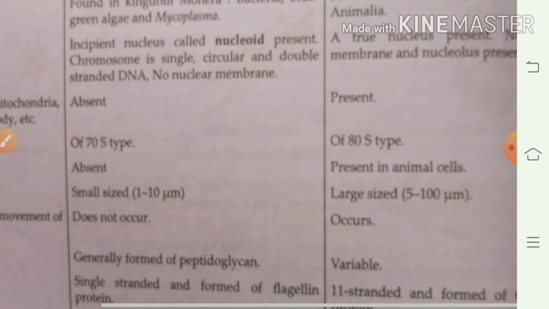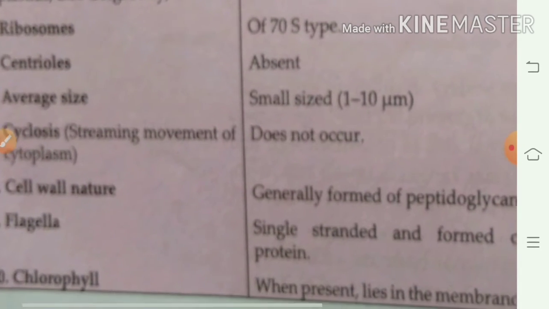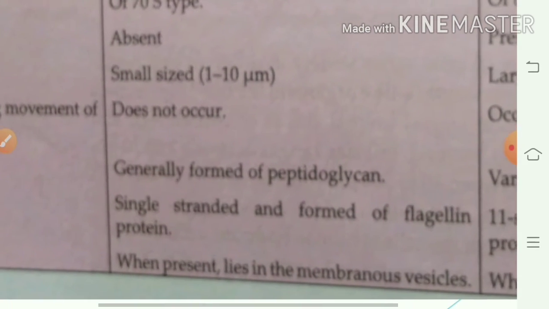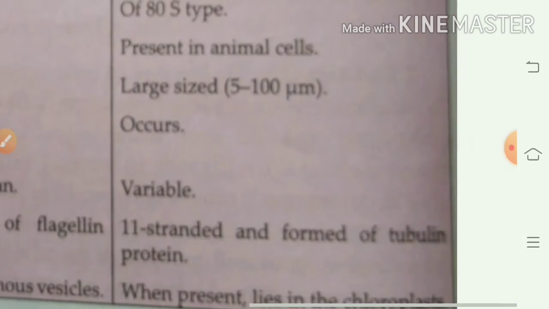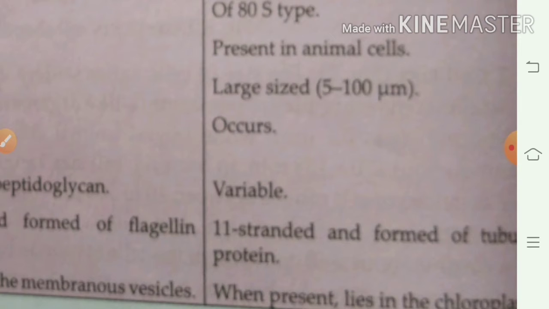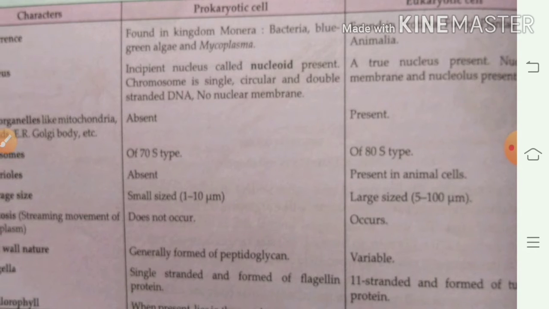In case of a prokaryotic cell, chlorophyll, when present, lies in membranous vesicles. In a eukaryotic cell, when chlorophyll is present, it lies in the chloroplast. And generally, chlorophyll is present in the plant cell in case of eukaryotic cells.